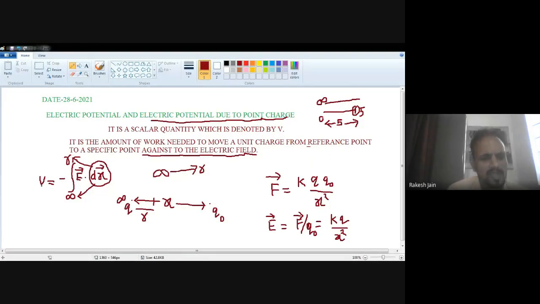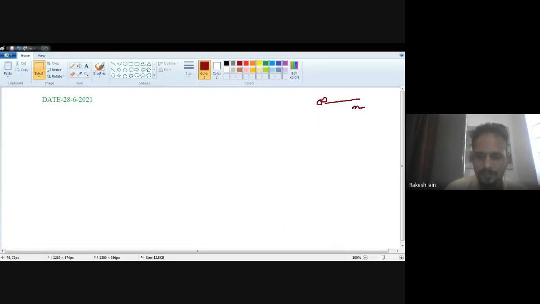Okay. So I think you understand about the electric field lines, electric field intensity due to a point charge, electric potential, and electric potential due to a point charge. Now we will see certain objective questions on this. Then we will close today's class, and you can ask any question if you have. So let's see these objective questions first of all.